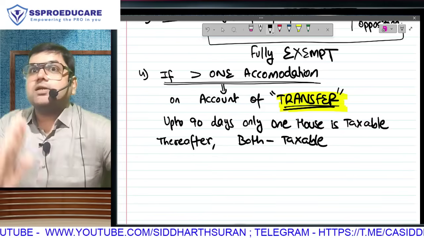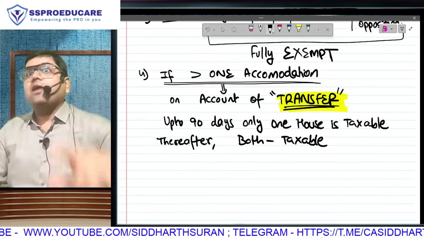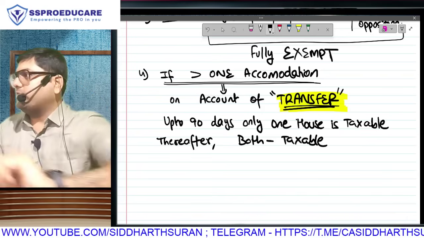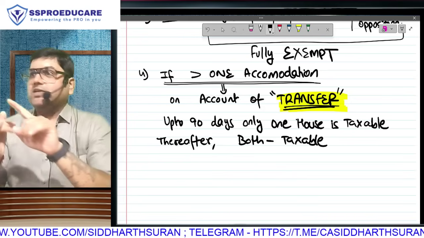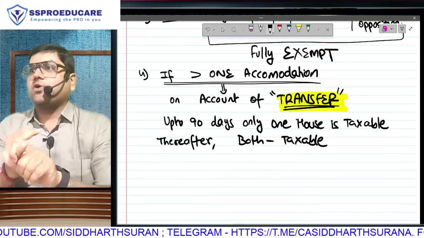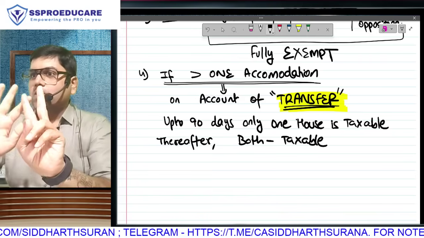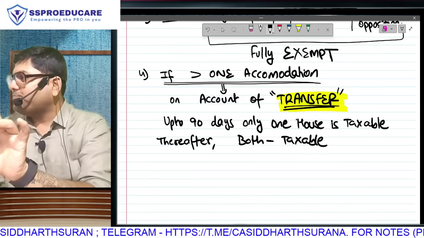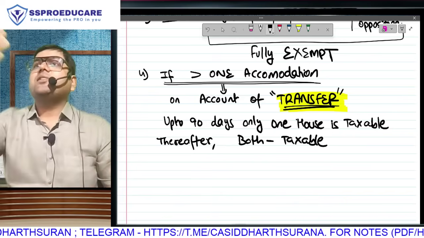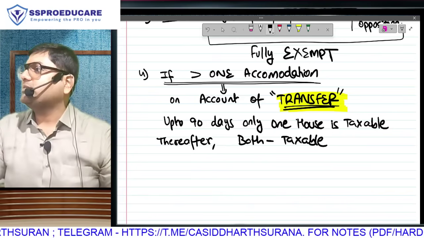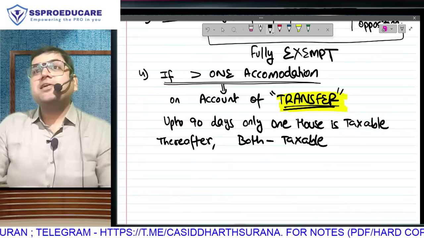Do you understand? So right now, you will move to Delhi, and we are giving you 90 days to bring your family to Delhi. During those 90 days, you will occupy Delhi house. Family is occupying Mumbai house. Double perquisite. Only one of them taxable. Now listen. Mumbai, Delhi, both will be 10% of salary. Pay tax on any one of them. It was possible that the new city is 7.5% or 5% based on population. Pay tax on the lower one.